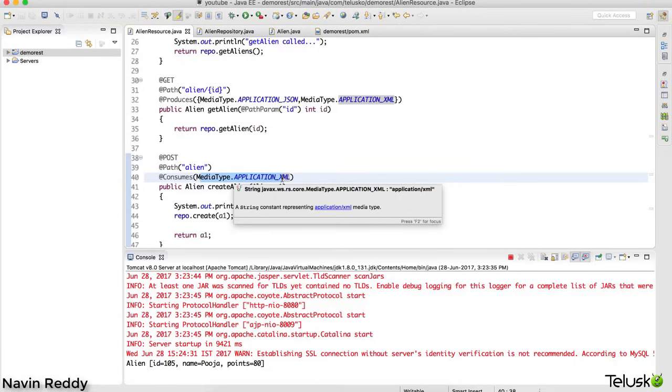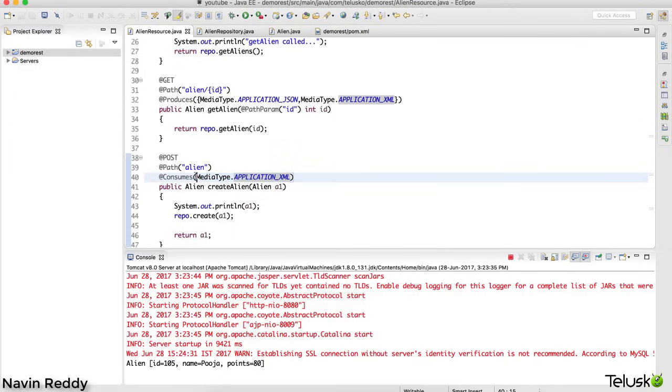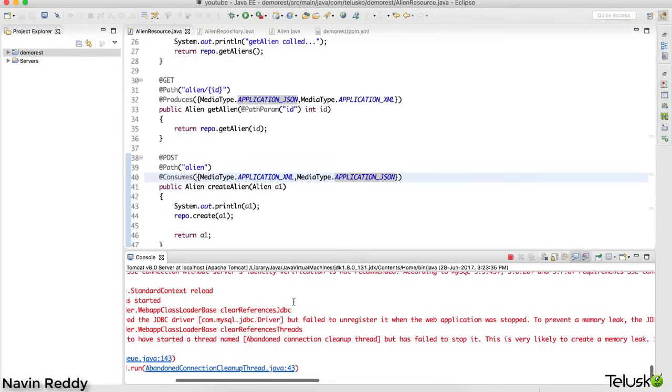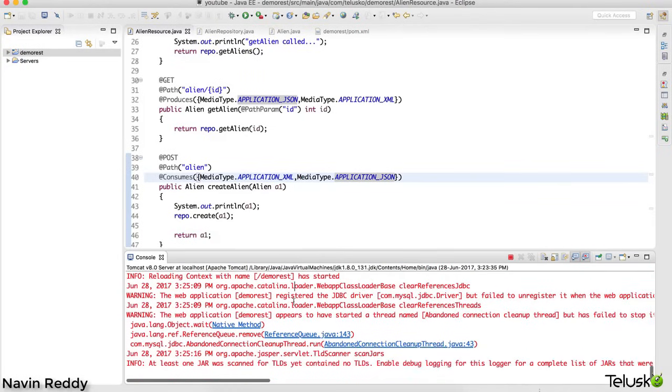A client can send JSON data or they can send XML data. That's their choice. If you want to accept only these two, not anything else, you can specify those two things here, and this is a good thing, so that when a client tries to send something weird, it will not accept. So it's better to mention the consumes annotation as well. Consumes says what type of data you are going to accept: XML, JSON, plain text, and so on. Once we have mentioned this, it says some memory leak issue, but it's fine.